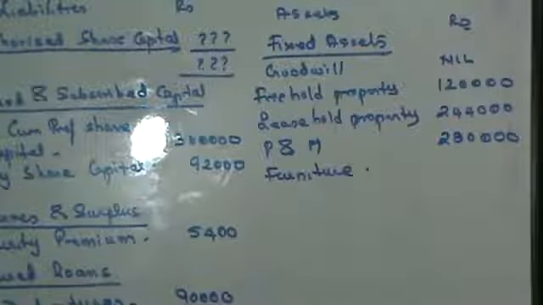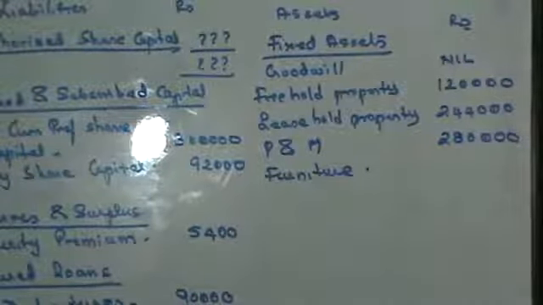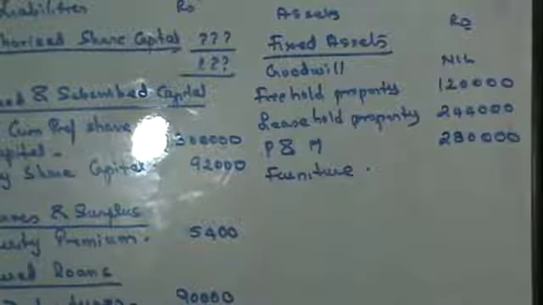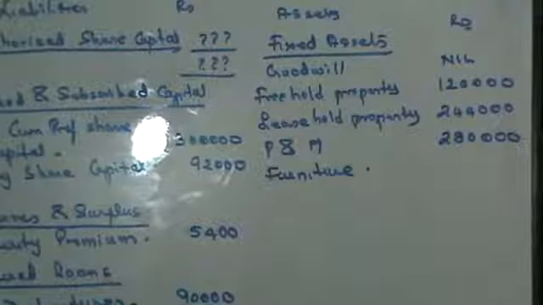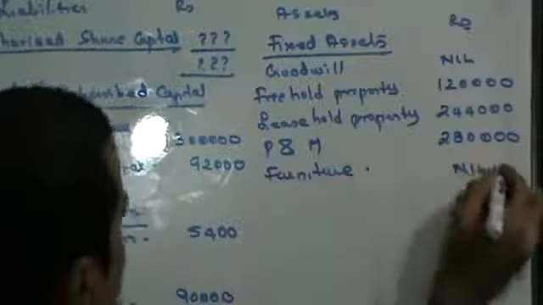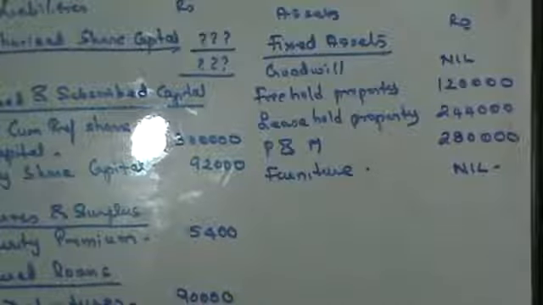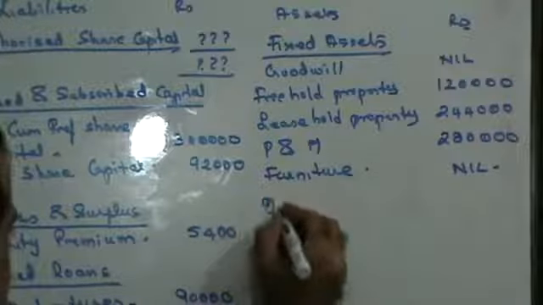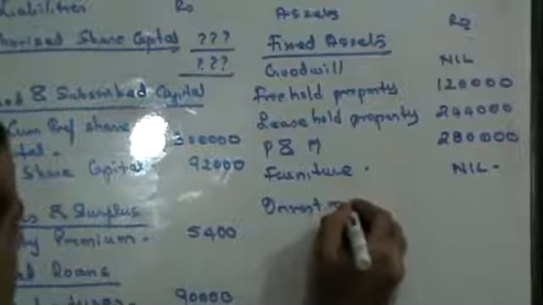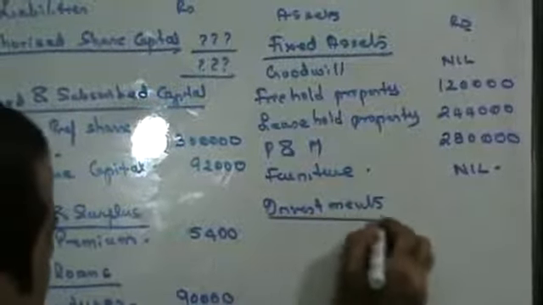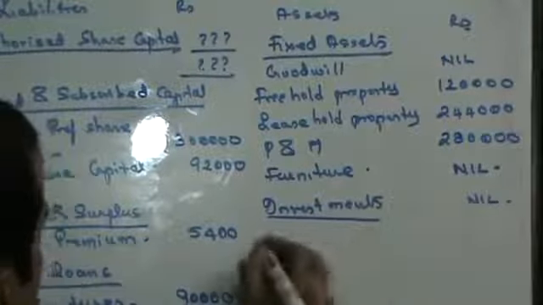Furniture is 80,000, and furniture has been written off to the extent of 80,000. So entire furniture is gone, nil. Okay. Then you have investments. Nil. There are no investments.